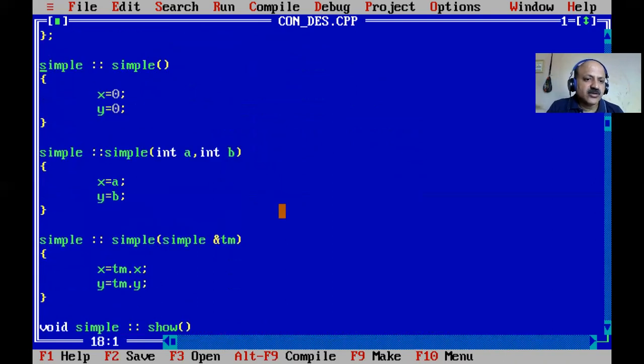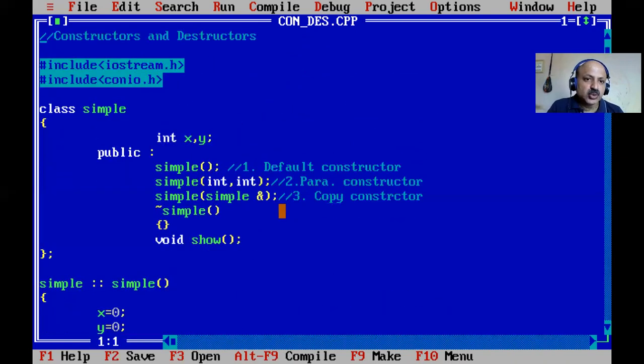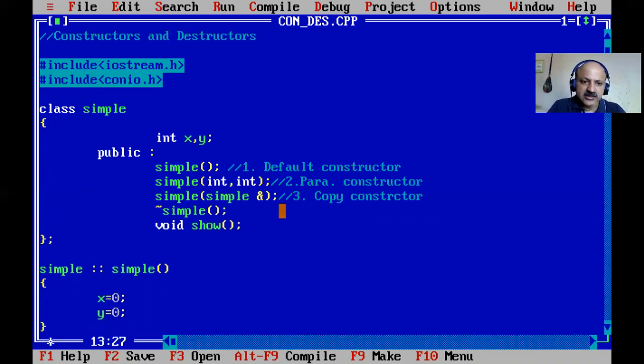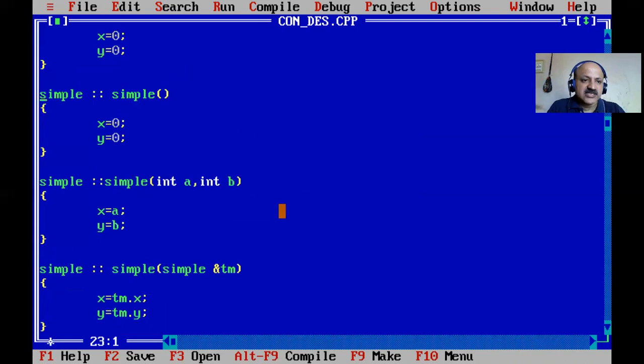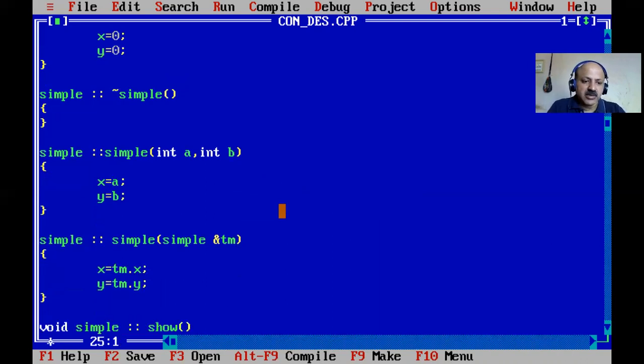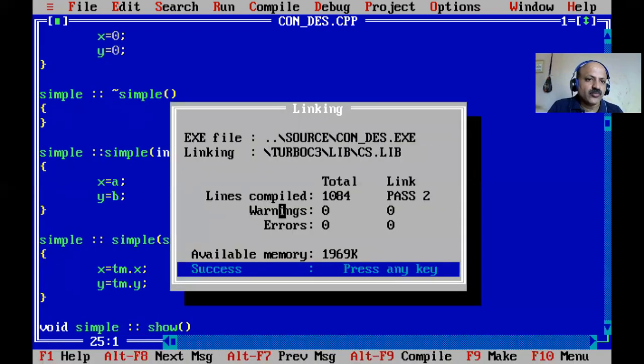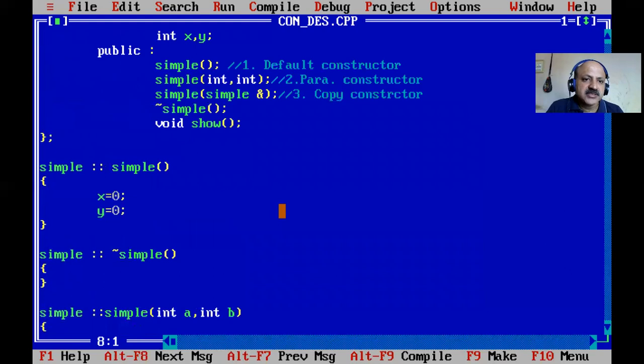How to do it inside, you have to know very well, it is very simple. Now our next target is to change these two. We can also define the destructor outside, so I put a semicolon here. It is defined the same as here: I just copy this constructor and paste. Here we put the class name, and here the tilde sign, and there is no need for a zero, just blank. Let us check for any error, no. So that is simple outside. You can also design the destructor the same way. Now we can design everything inside.